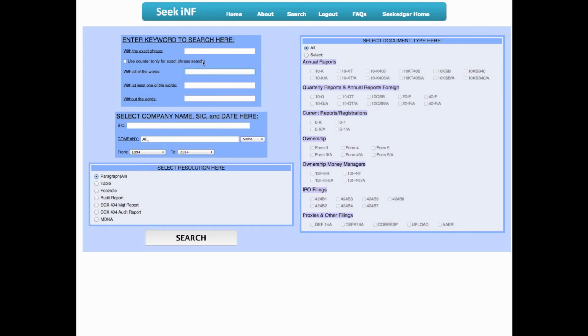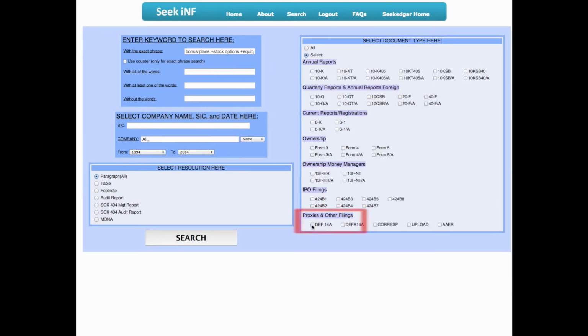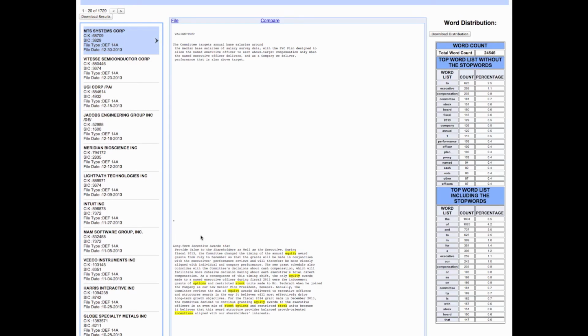For the second example in this video, we will go a bit deeper to see the presence of multiple phrases. First, type in our phrases: bonus plans, stock options, and equity incentives inside the with the exact phrase box. Since they are multi-word phrases and not just single-word terms, be sure to add a plus sign between each phrase. On the right side, click the DEF 14A checkbox under the Proxies and Other Filings subheading. And let's make sure that we only see the results between 1994 and 2013. After clicking the search button, we have 1,729 results in seconds.